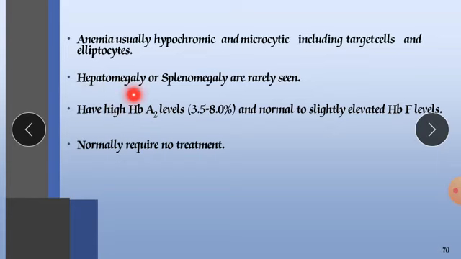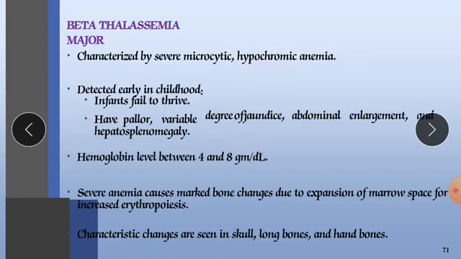Hepatomegaly, an enlargement of the liver, and splenomegaly, an increase in spleen size, are rarely seen. Patients have a high HbA2 level of 3.5 to 8% and normal to slightly elevated HbF levels, and normally require no treatment.